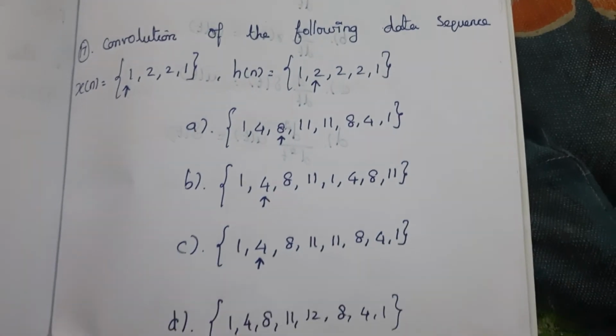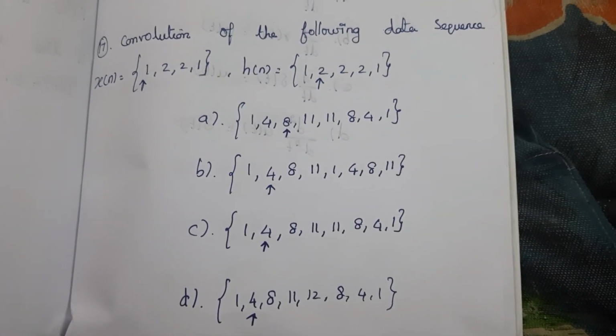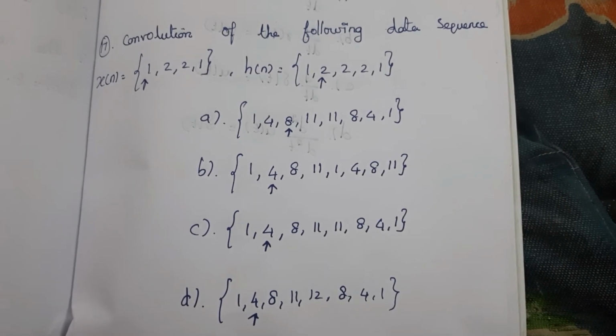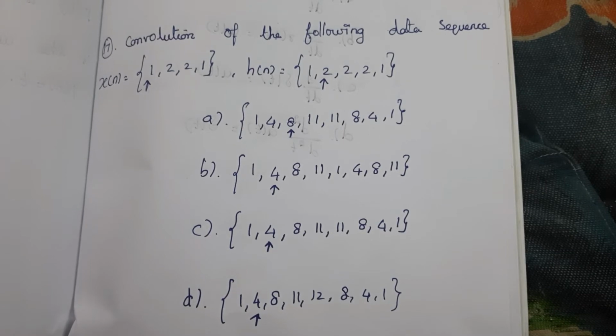17th question, convolution of the following data sequence x of n that is equal to 1, 2, 2, 1 and h of n is equal to 1, 2, 2, 2, 1.